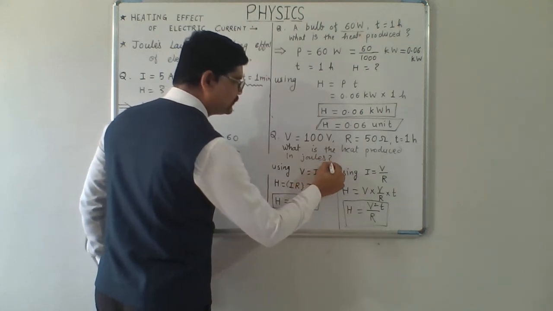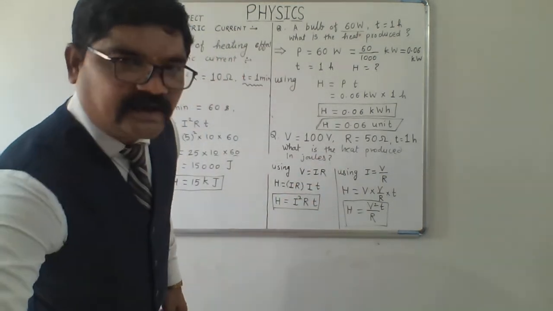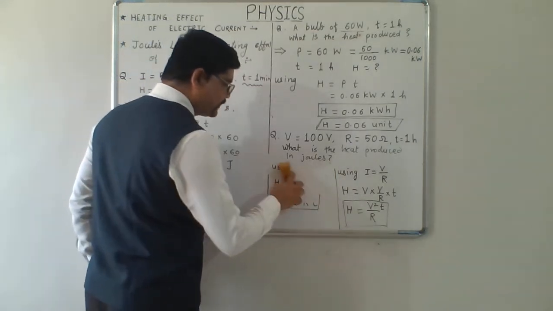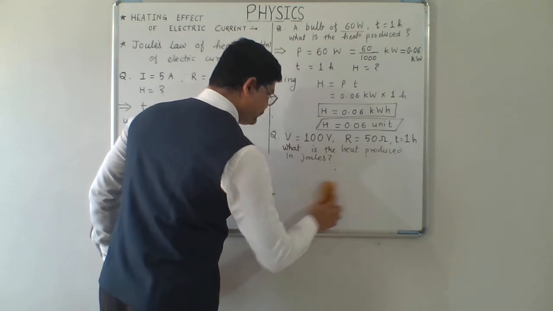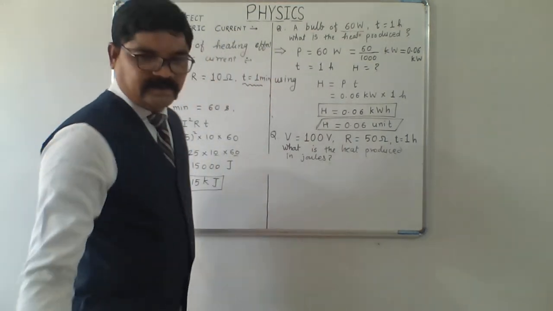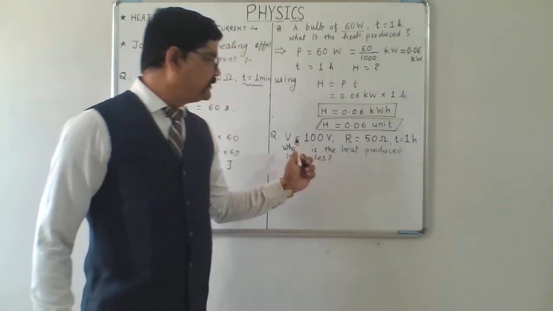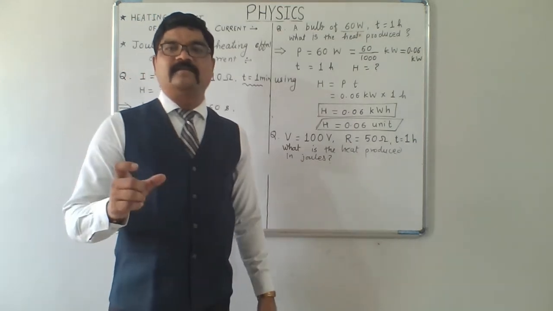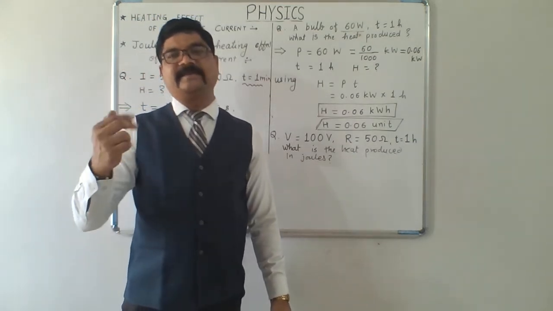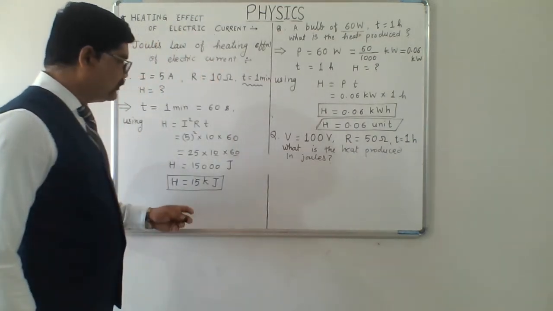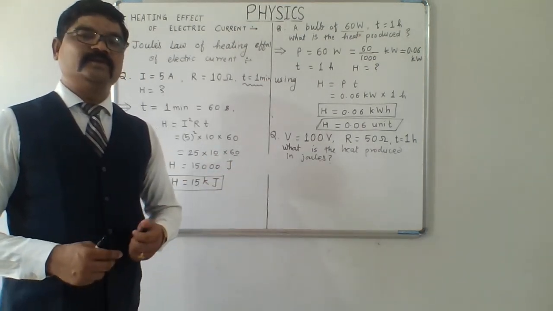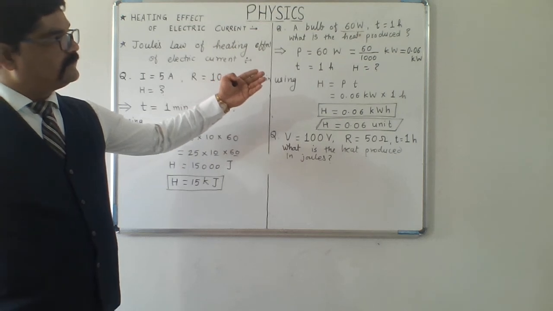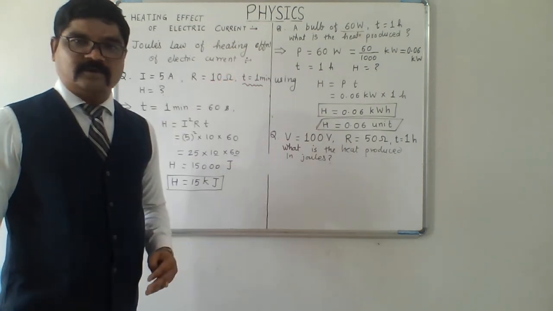Remember, you are not supposed to calculate it in kilowatt hour. You can calculate in kilowatt hour first and then convert it into joules. But in this case, now you will be required to use the formula H equals V square T by R. So I hope I have taken the three different numericals which can be used using the three different formulae.